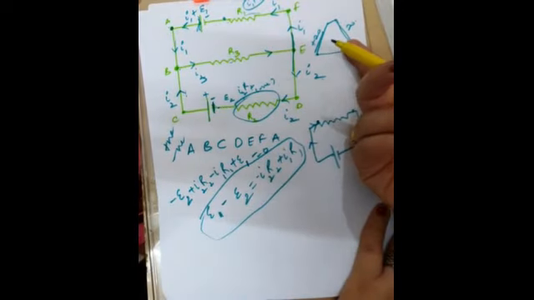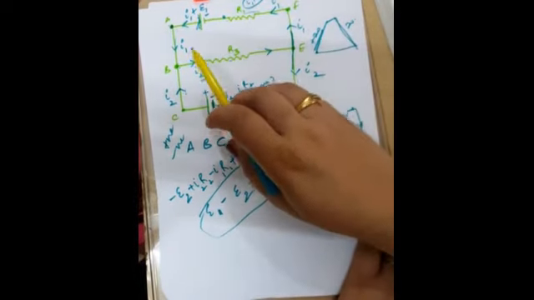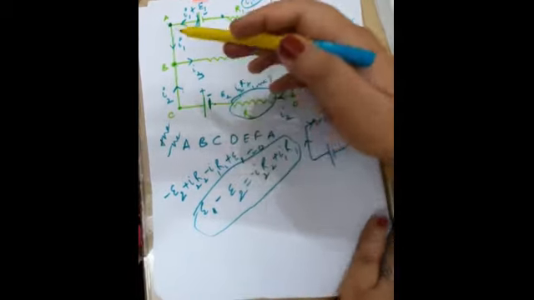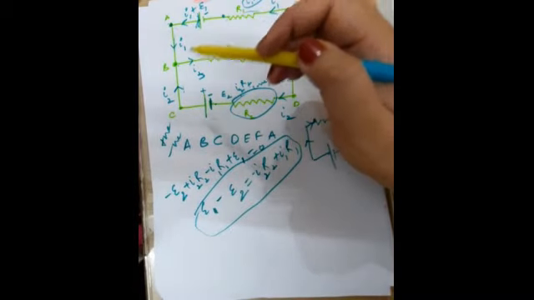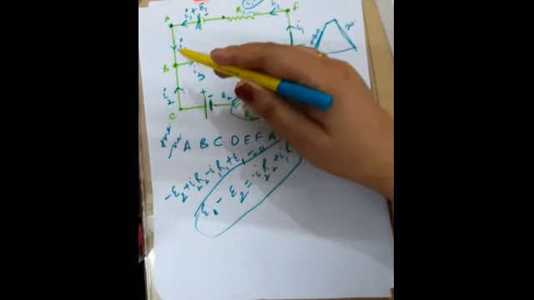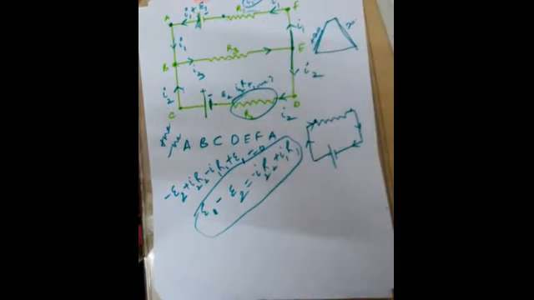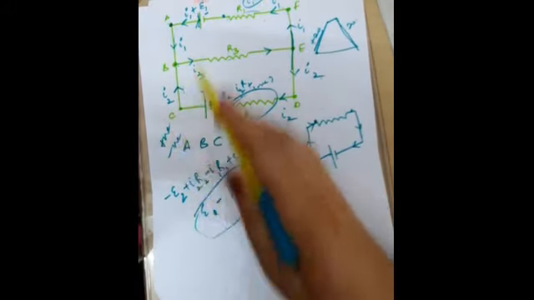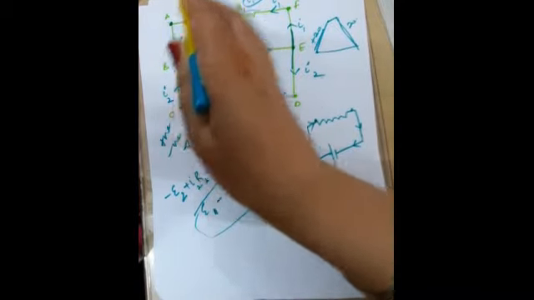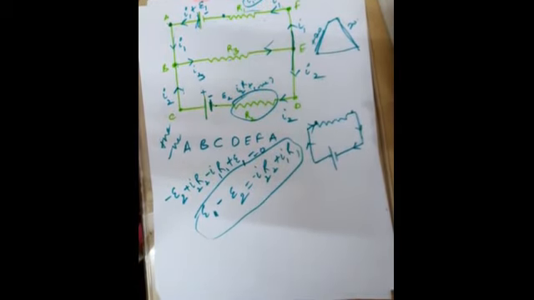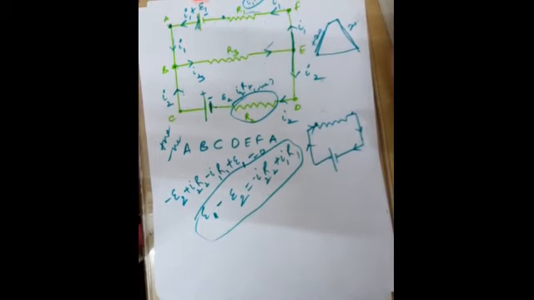You can use any other loop to apply Kirchhoff's law, like if I choose a loop B, E, F, A, B. Or I can choose the loop B, E, D, C, B. So I'll give you a task to choose the loop B, E, D, C, B, and then the loop A, F, E, B, A. Take these two separate loops and try to apply Kirchhoff's second rule in these. And I'll give you the proof, the reason for this also.